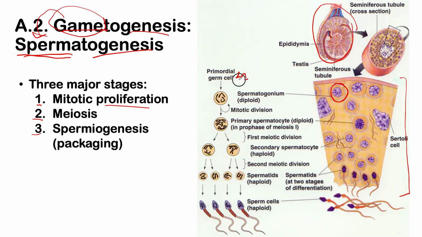They are diploid. These primordial germ cells are the ones that will undergo meiosis so that we can have sperm cells. But before that, these germ cells first have to increase their number. Otherwise, mauubusan tayo ng sperm cells. So they would undergo what we call mitotic proliferation. So in mitotic proliferation, the primordial germ cells would undergo mitotic division. So in mitotic division, the first